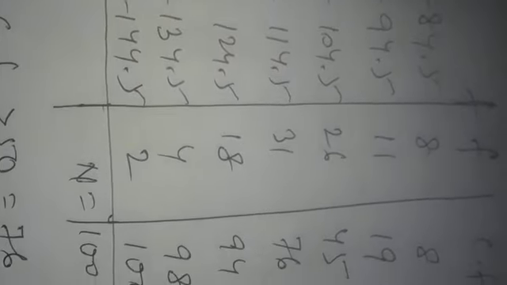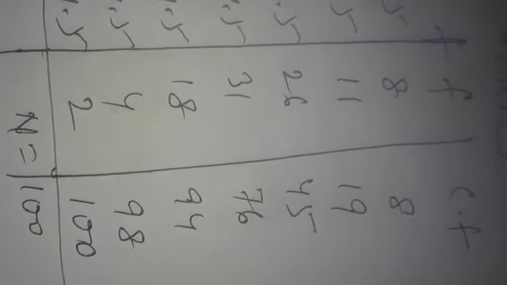Now we have to find the median of this data. How to find it? The first step is to find the cumulative frequency. To find the cumulative frequency, we add all the frequencies preceding the particular class.